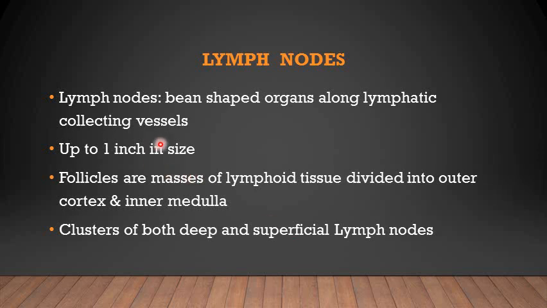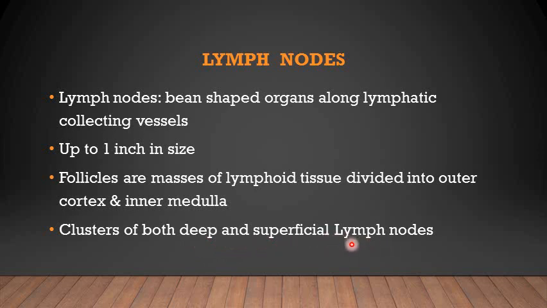So first of all, the lymph nodes, which are bean-shaped organs, are present along the lymphatic vessels. Their size is up to 1 inch, and they are composed of certain structures and masses, the follicles. Because of the presence of these follicles, which are primary and secondary follicles, they divide the lymph node into the outer cortex and inner medulla.